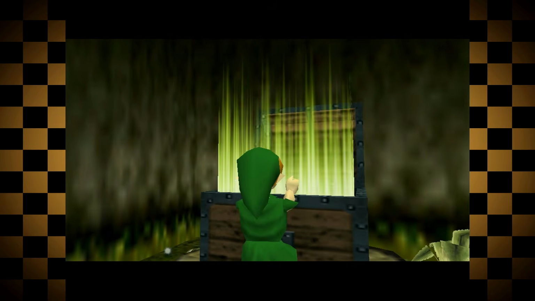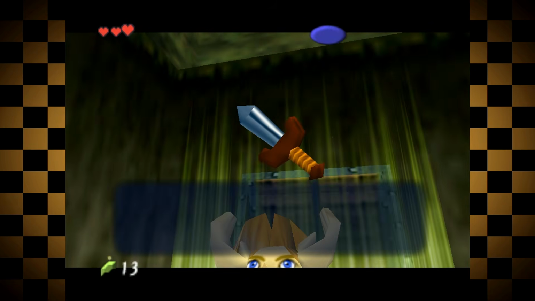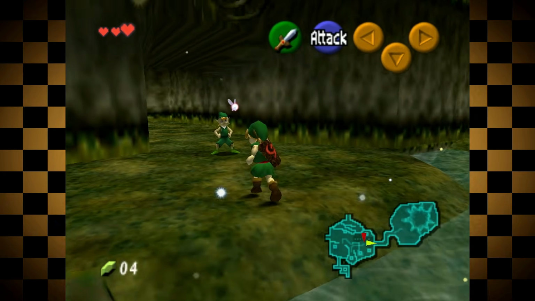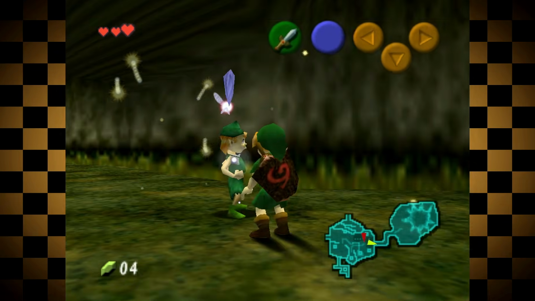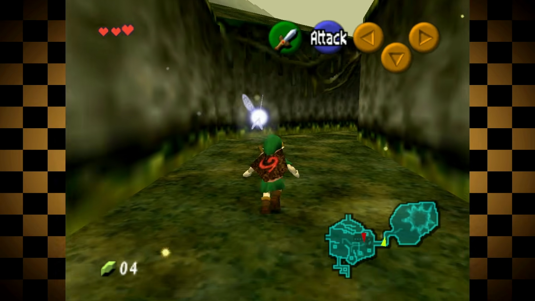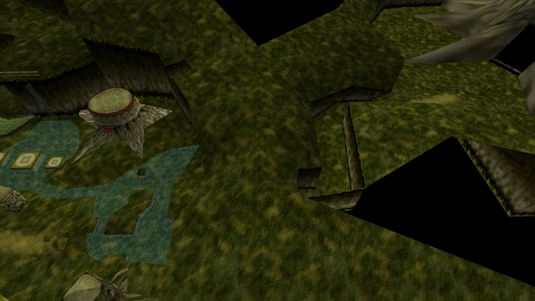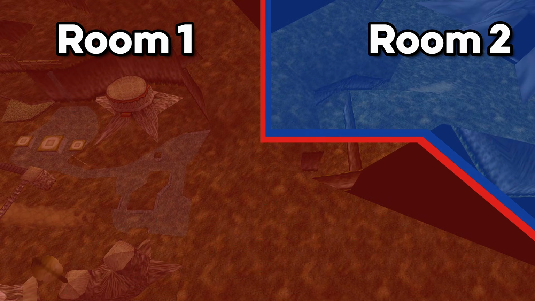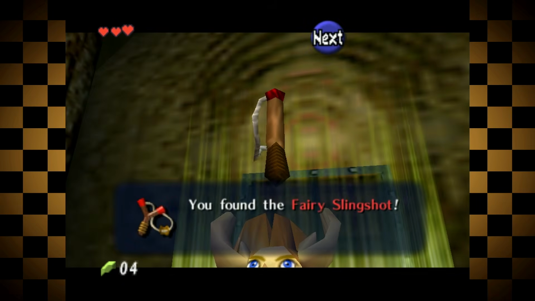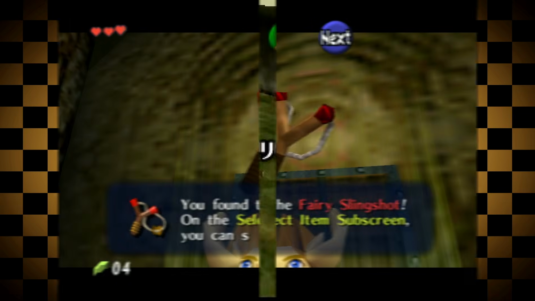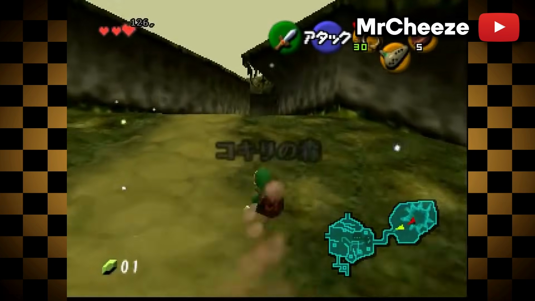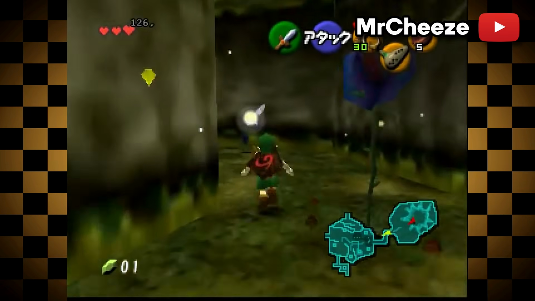After starting the game, this credits warp would be done by first acquiring some items and unlocking the next section of the first area in the game, the Kokiri Forest. This would open up what would be a new room, which could allow for the SRM glitch to take place. After collecting a slingshot from within the forest's first dungeon, the Great Deku Tree, you'll head back to the forest, to the area where these two rooms meet.